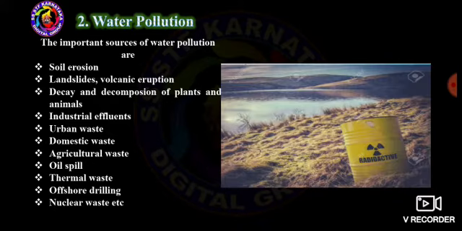These are all the important sources of water pollution. This is the main point: how the water gets polluted. These were the important sources, or reasons.